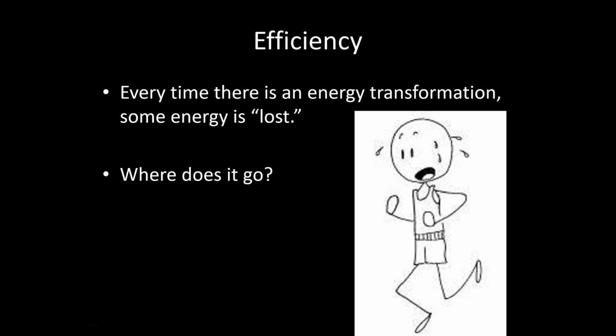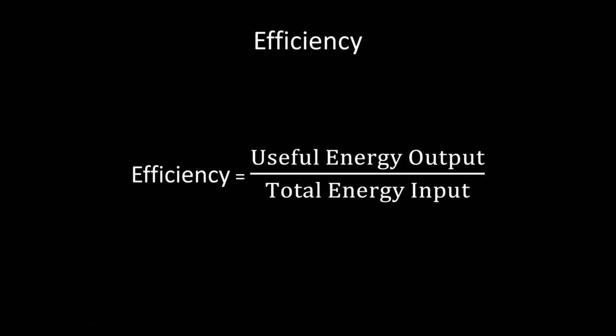We often talk about this energy being lost, but it's not lost. Where does it go? It's just transformed into a different form, typically heat. If we look at this runner, he's burning more food than it would take to move his body the number of miles that he's going, but that extra energy is going into heat. This is why he feels hot and he starts to sweat and perspire to try and cool himself down. Not only our bodies do this, our car engines heat up. That's lost energy.